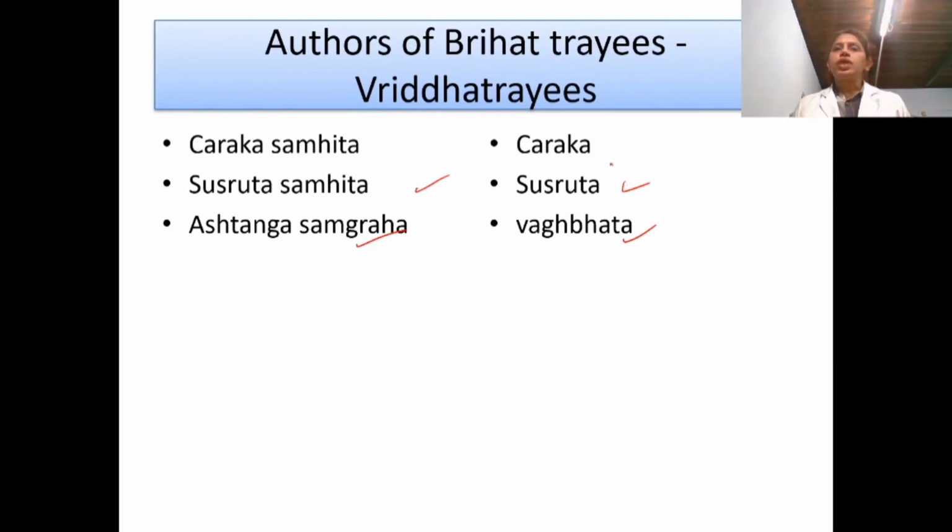This Charaka, Susruta and Vagbhata, we call them the Vriddhatrayas. So who are the Vriddhatrayas? They are Charaka, Susruta and Vagbhatacharya. They are called the Vriddhatrayas. So this is about the classification of these Samhitas.